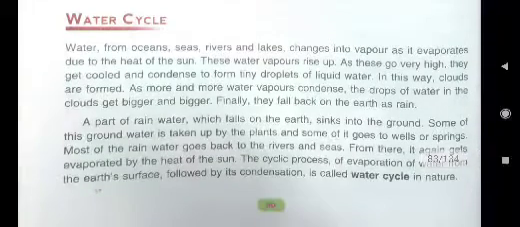Here you have to write: water from ocean, seas, rivers and lakes changes into vapor as it evaporates due to the heat of the sun. These water vapors rise up. As these go very high, they get cooled and condense to form tiny droplets of liquid water. In this way, clouds are formed. So understood? This is E, third answer.